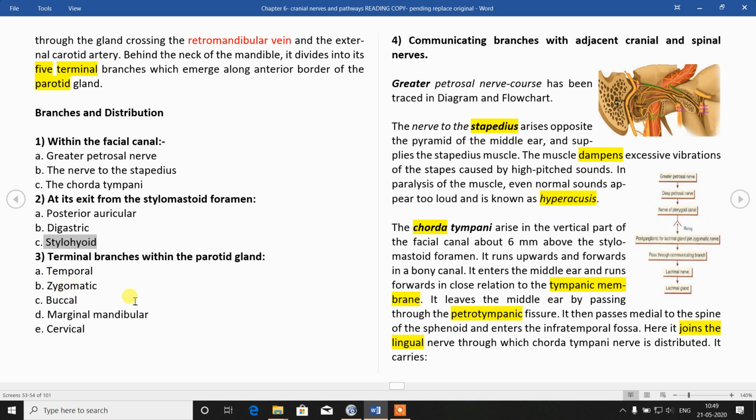And on the anterior side, in the substance of parotid gland, there are 5 terminal branches, and there is one communicating branch with the cranial and spinal nerves. These communicating branches will go to the 5, 7, 9, 10, all other pharyngeal arches and their nerves.